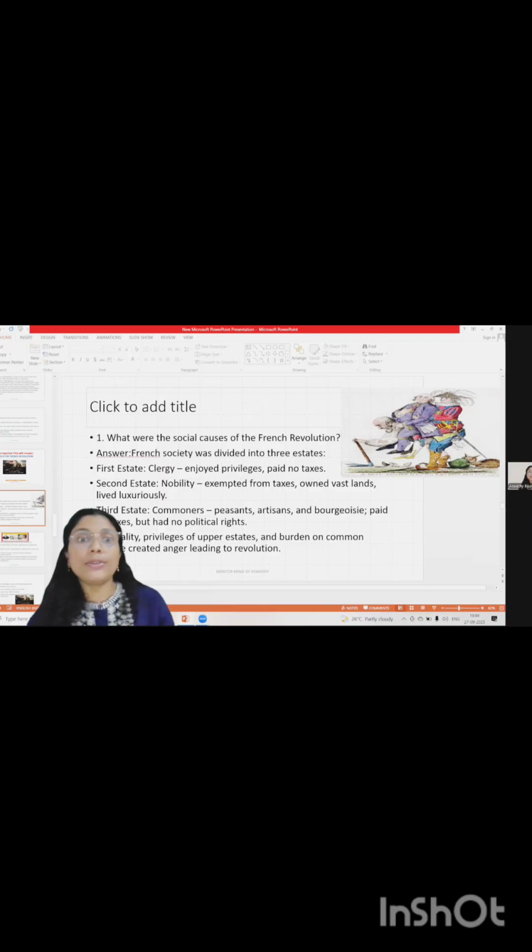The inequality in their social status, as well as the privileges of the upper estates, that is the first and the second estate, and the burden on common people created an anger leading to revolution. So, because of this social scenario, the French Revolution started.